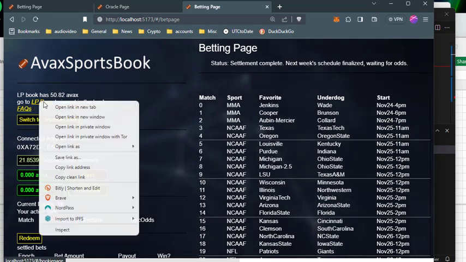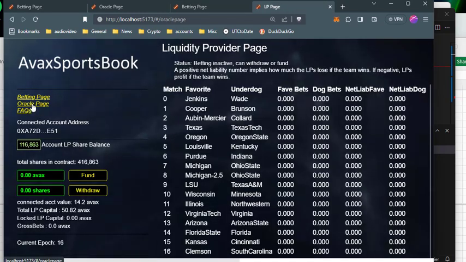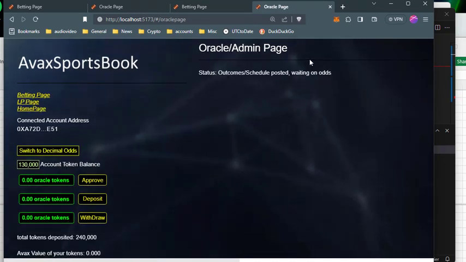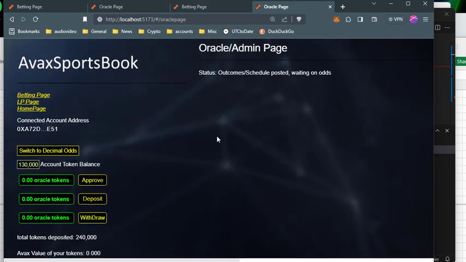So if I go here to the LP page and then I go to the Oracle page, you can say, oh, it's waiting for odds. Where are the odds? Oh, it has these matches in there. But you can't bet on them because there's no odds. It just has favorite, underdog. So I need to send that, so we can see it go in real time.